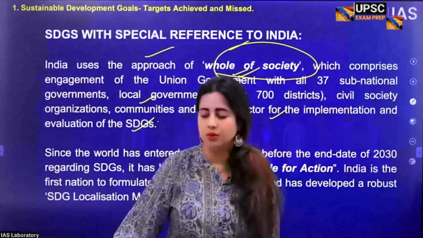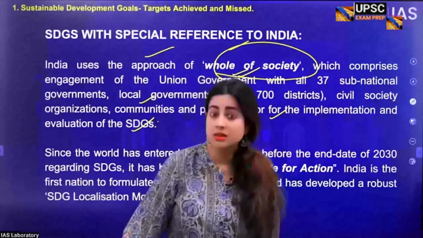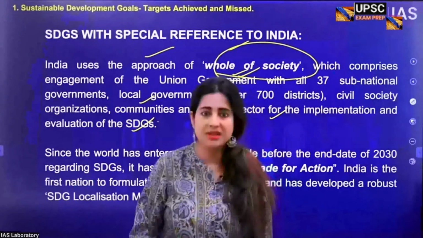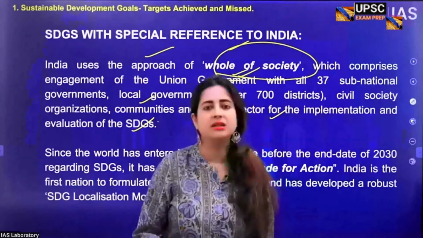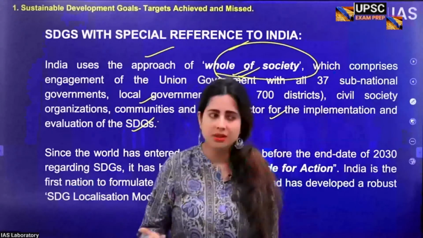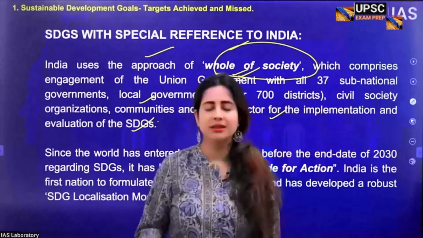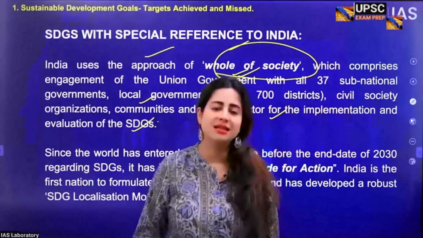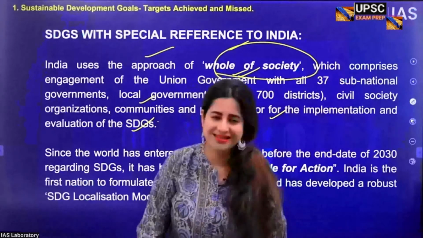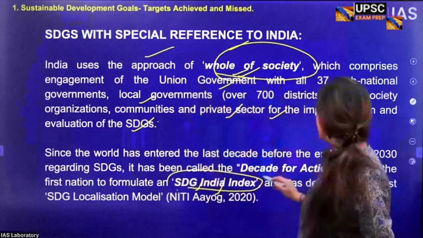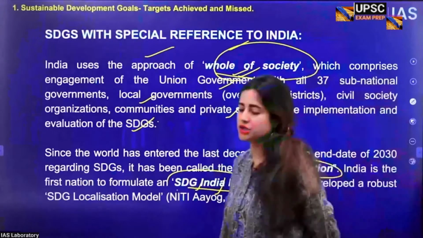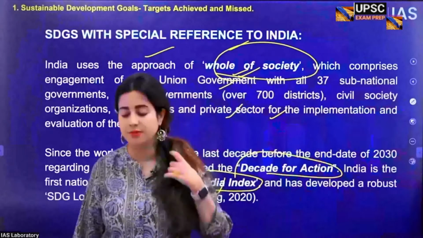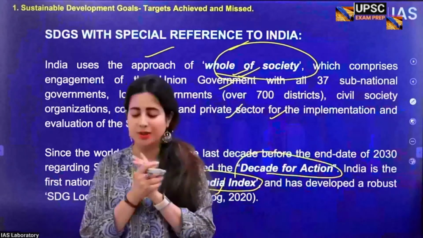Actually, 2030 is just around the corner. Three years went by with the COVID virus. We didn't even realize that from 2020 we are almost entering 2023, which also means only 7 years are left until 2030, the target year for the SDGs. And today we know, when we do the reverse calculation, that we are way behind in achieving our targets. And therefore, this last decade, from 2021 to 2030, is often known as the decade of action. Why is it the decade of action? Because it is the last 10 years that we have left before the time expires for achieving the SDGs, which is 2030.